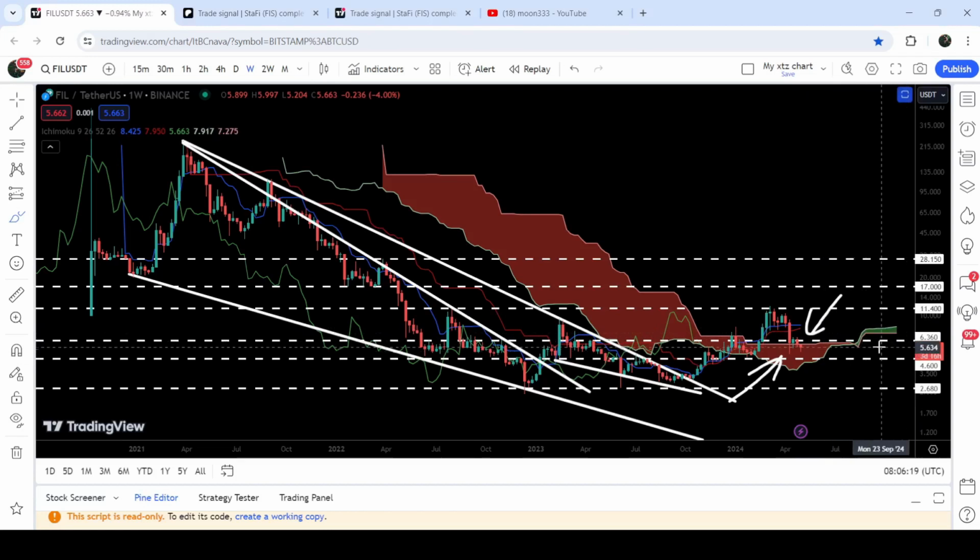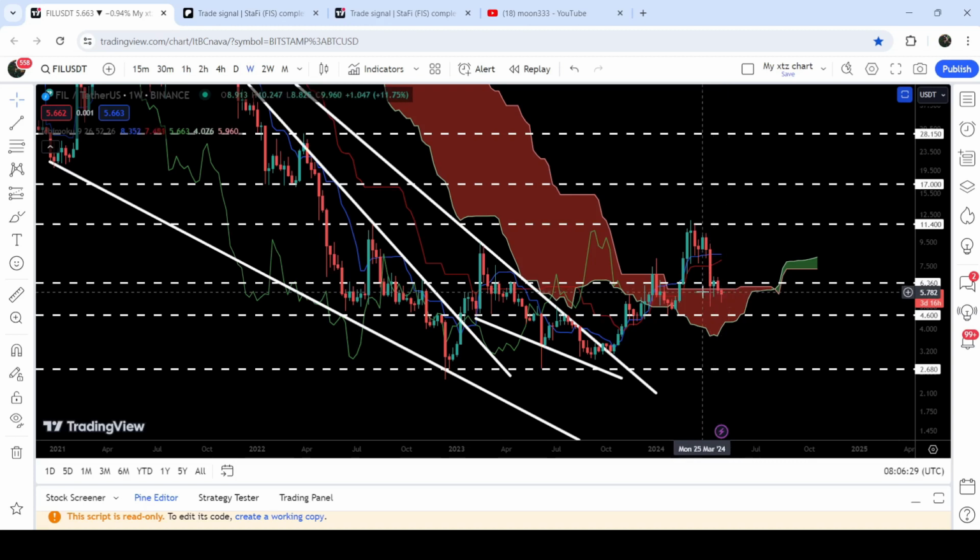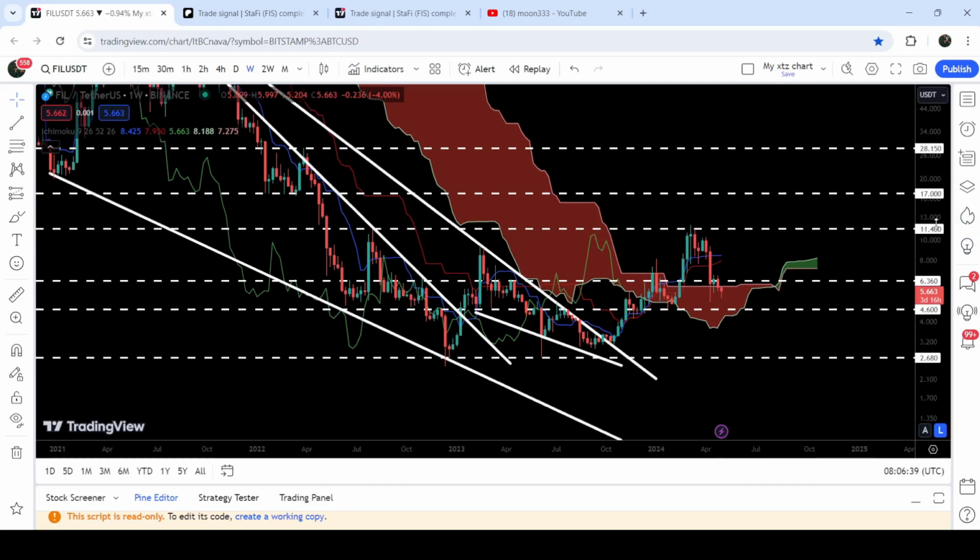Like we have this resistance of $6.36 that was previously working as support, and now it can again work as a resistance. And you can see that at the same time, the price line has also broken down the upper bands of Ichimoku bearish cloud that can also work as a resistance for the price line. And after breaking out these two resistance levels, the price line will again need to break out this very massive resistance of $11.40.